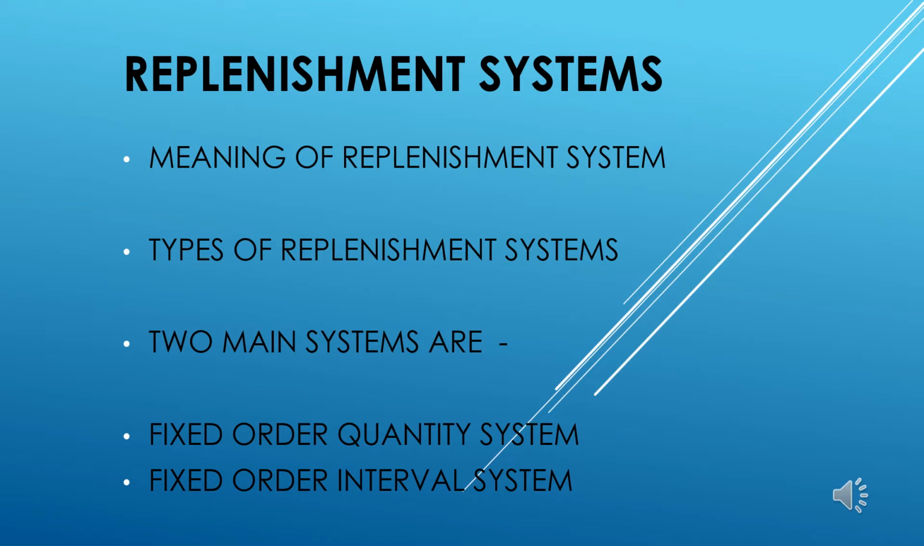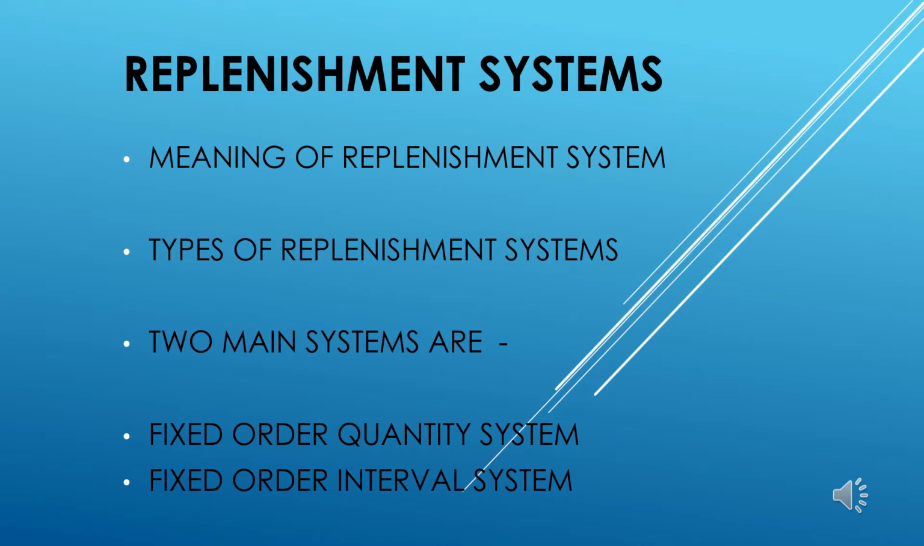The time of ordering can either be according to the stock level, where the replenishment action is to be initiated when the stock level drops down to a prefixed level, or it can be according to a prefixed time scale, that is every week or a certain month. The quantity to be ordered can either be fixed or it can be variable.